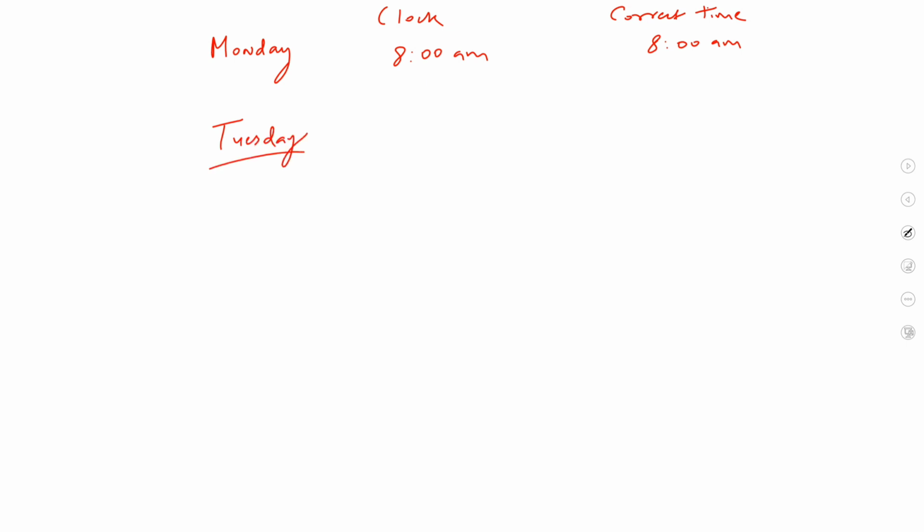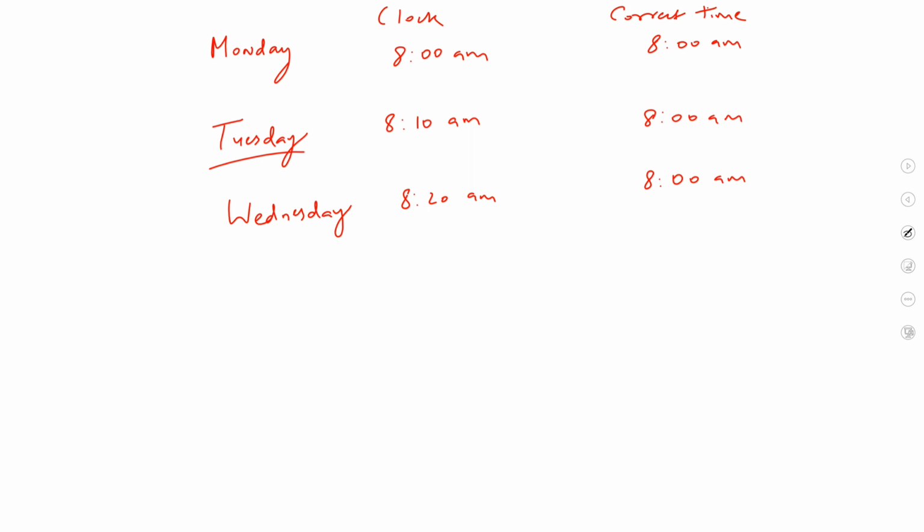So by the same logic as in the previous question, on Tuesday, that is the next day, same 24 hours, if the correct time is 8 a.m., what would the clock be showing? The clock would be showing 10 minutes ahead. Similarly, on Wednesday the clock would be showing 8:20 a.m., whereas the correct time would be only 8 a.m. So the clock would be ahead by 20 minutes.